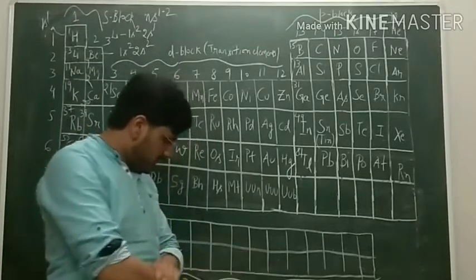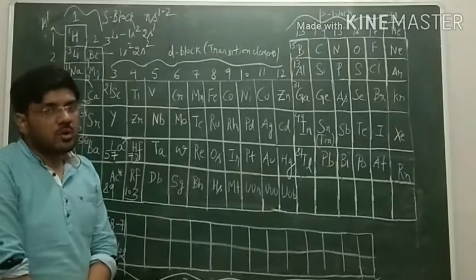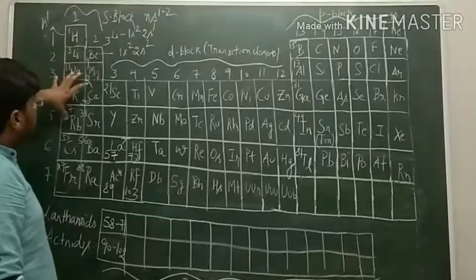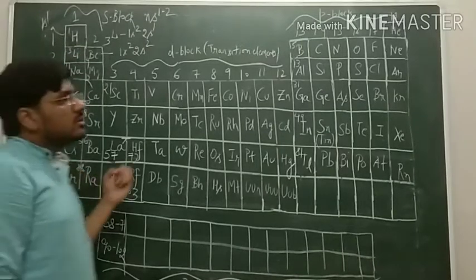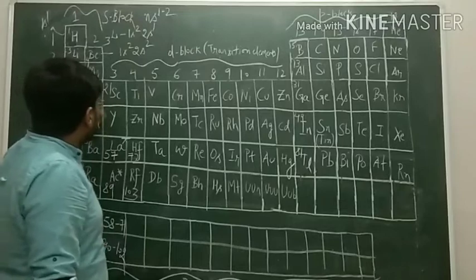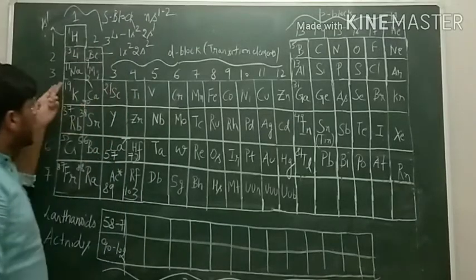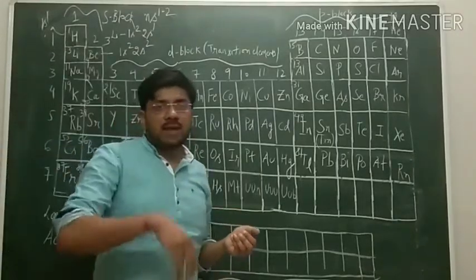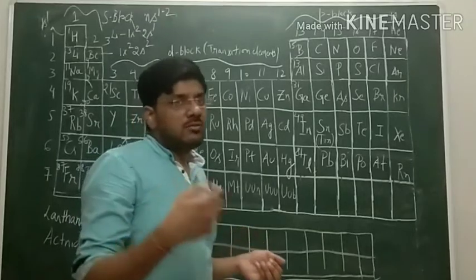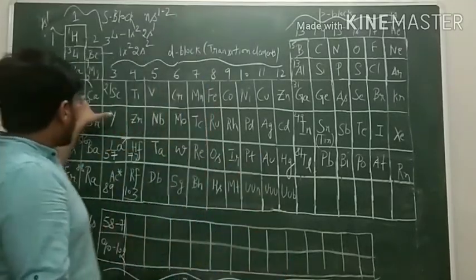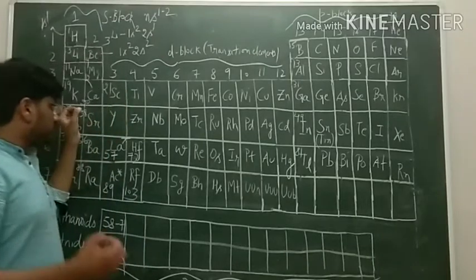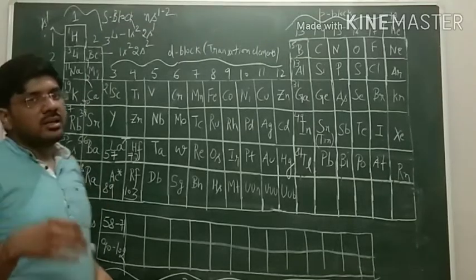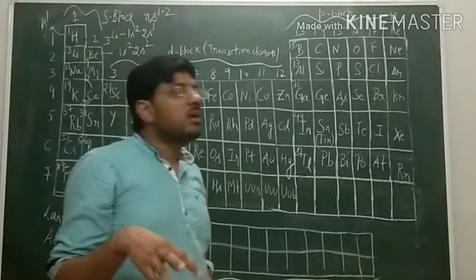Then comes the general characteristics of s block elements. General characteristics include that all of these alkali metals or alkaline earth metals can lose 1 or 2 electrons respectively to form +1 and +2 ions, like potassium K+ ion, calcium Ca2+ ion. All of these elements have low ionization enthalpy, which we will discuss in a further lecture, the energy required to lose the electron is very low for these elements, and because of their high reactivity they are never found in pure form in nature.